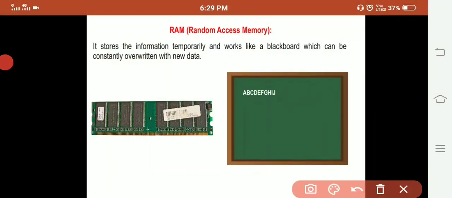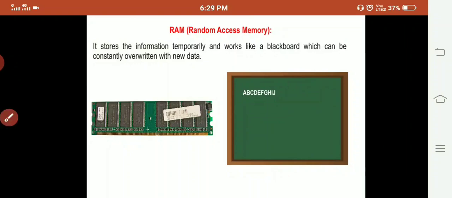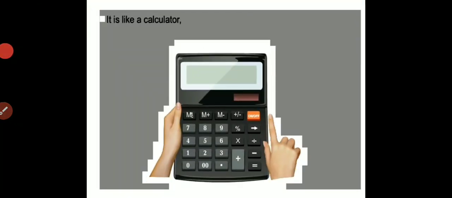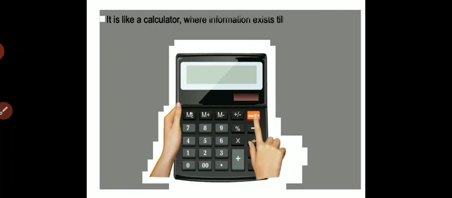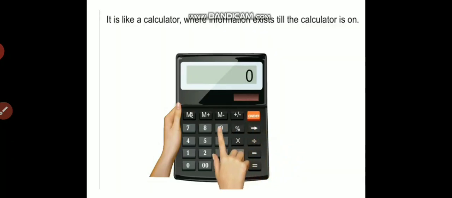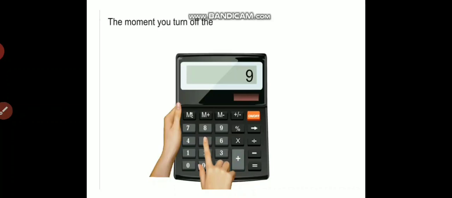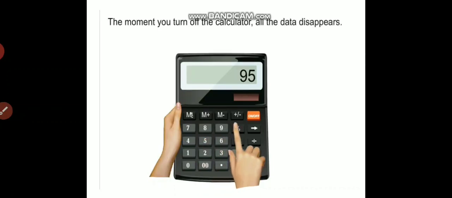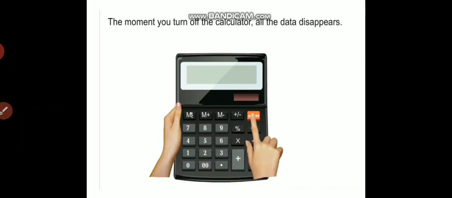Random access memory, or RAM, stores the information temporarily and works like a blackboard which can be constantly overwritten with new data. Let's take an example. It is like a calculator where information exists till the calculator is on. The moment you turn off the calculator, all the data disappears. In this way, the RAM works.